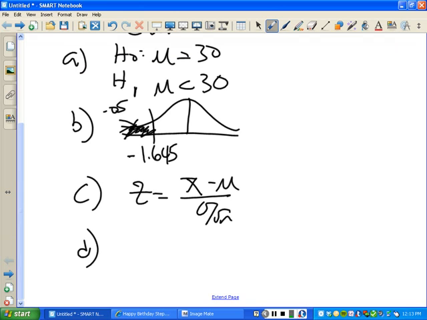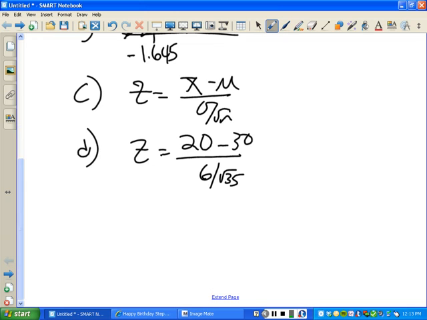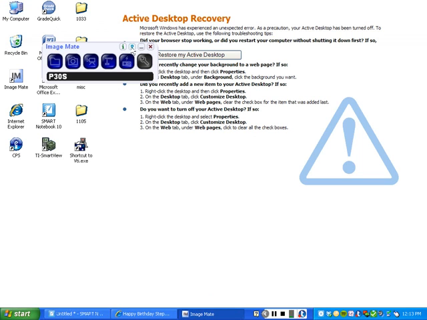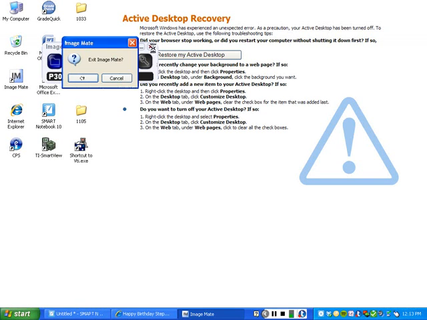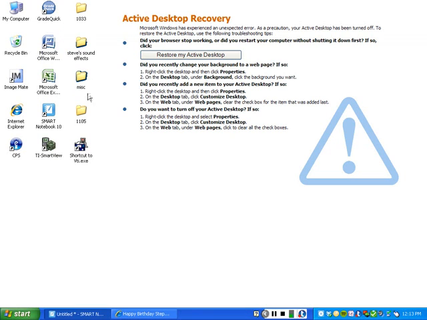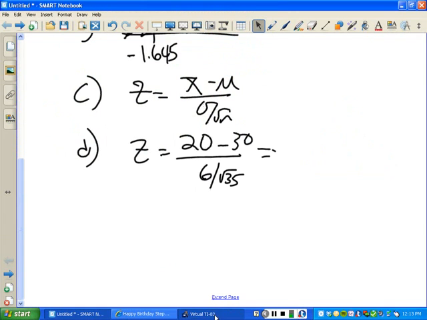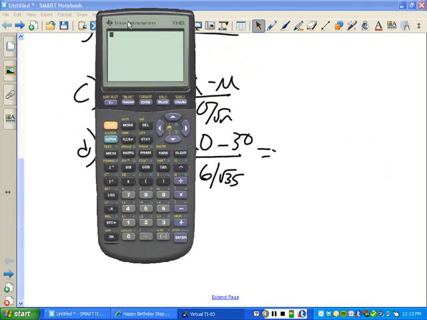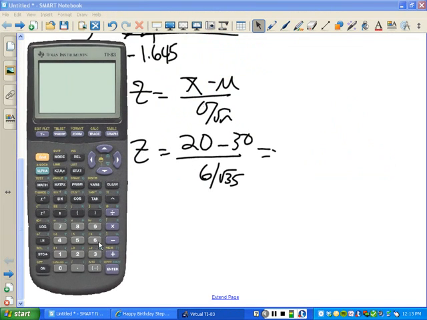Part D, got to plug in the values. So we got 20, x bar was 20 as I recall, minus 30 divided by 6 over the square root of 35. Do we agree? Now, let's bring up our calculator and we'll look at that. Holy crap. So, bring up the calculator. We're going to go ahead and type this in kind of the way we see it.